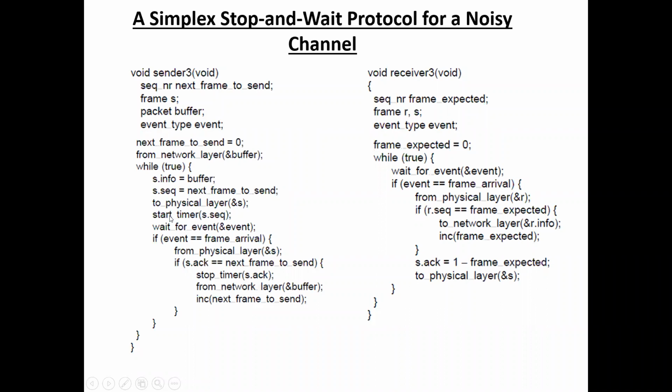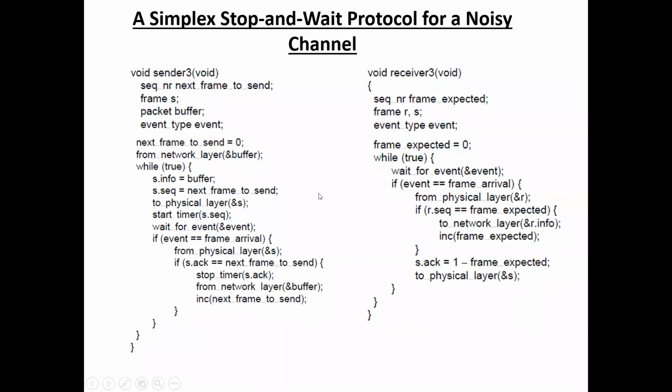So here the sender calls start underscore timer. The sender sets the timer and waits for some time. Next, if the acknowledgement is received from the physical layer, we stop the timer, and next it sends another packet from the network layer and increments next frame to send. Initially next frame to send equals 0, meaning frame 0, and after getting the acknowledgement we stop the timer and send another packet. That is, we increment next frame to send.